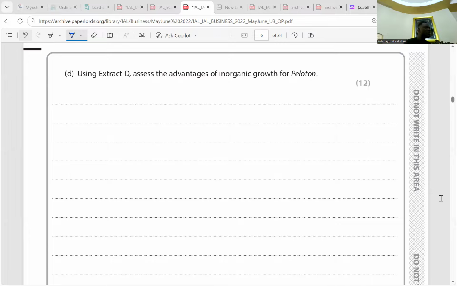Two, the cost of the takeover was around $420 million. Yes or no? So there could be an opportunity cost as the money could be spent growing organically. Yeah, which I said there. I think that is clear anyway. I was planning to talk about economies of scale, but look at the space. It's okay. So we move on to question 1E.